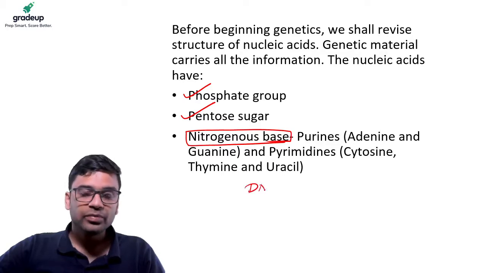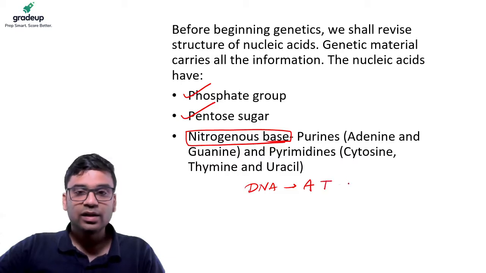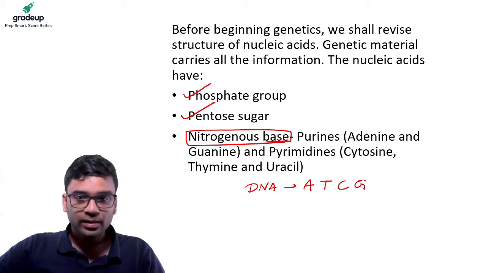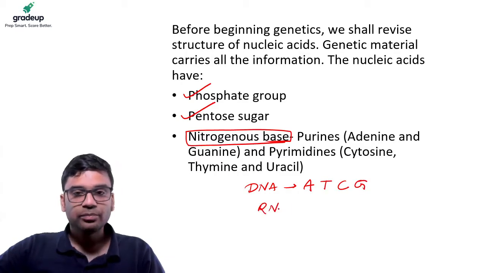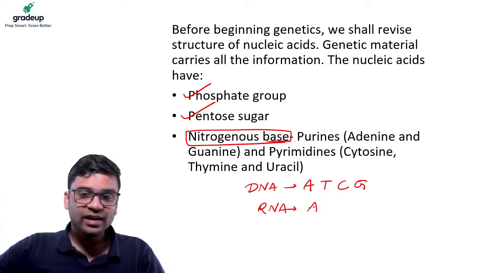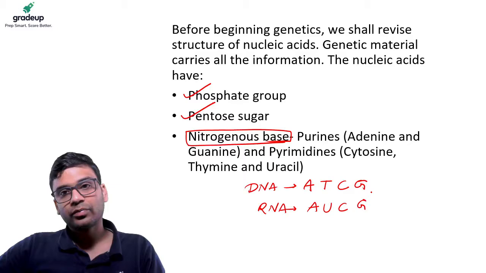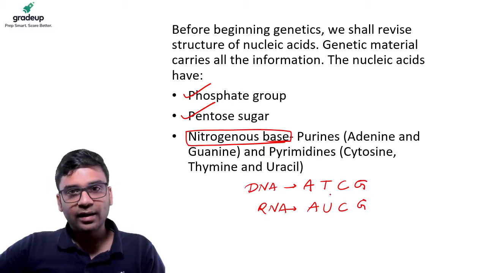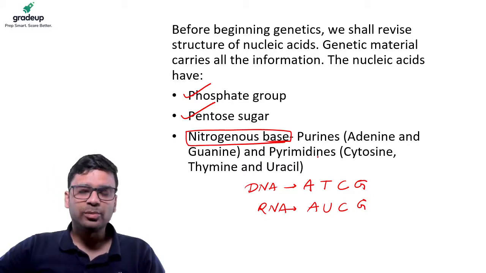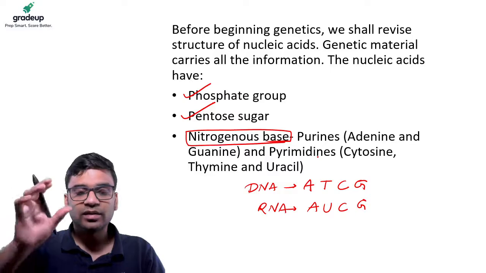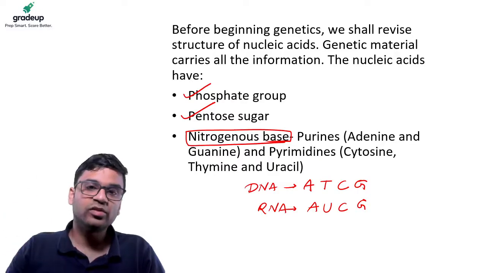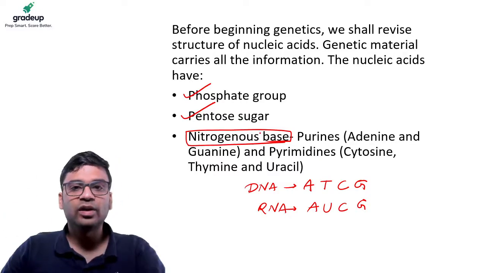In DNA, we have the adenine, thymine, cytosine, and guanine. In RNA, we have the adenine, uracil, cytosine, and guanine. Okay, so they are composed of these nitrogenous bases. Mostly, the DNA structure is composed of these nitrogenous bases, and additionally, they have a pentose sugar and phosphate group.